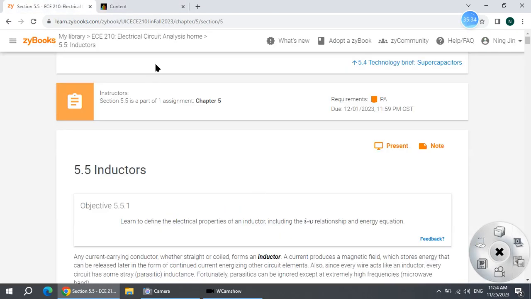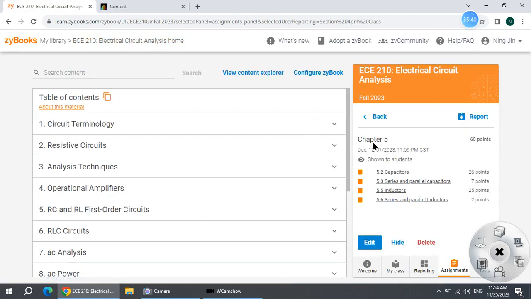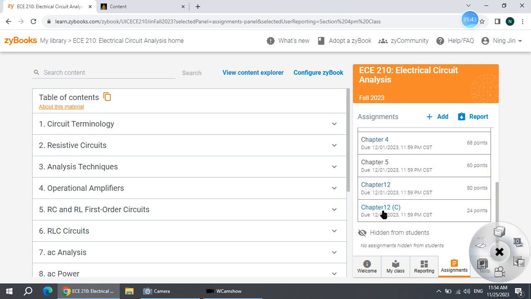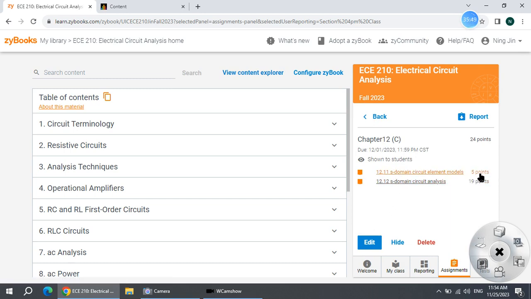Okay, sections. No, this is chapter 5. We need to go to chapter 12. Chapter 12 continues. This one. You will have 24 points in the reading assignment. So we will have 2 problems coming from these 24 points. In the final exam, there will be 20 problems in total. Quiz 1 to 6 each will have 3 problems in the final. There will be 18 problems, and another 2 problems will come from here.